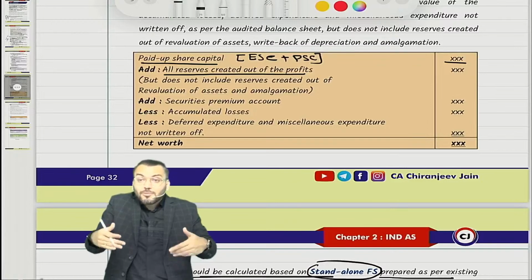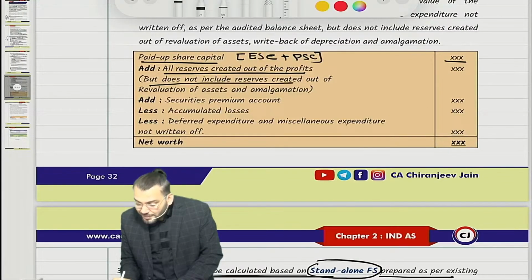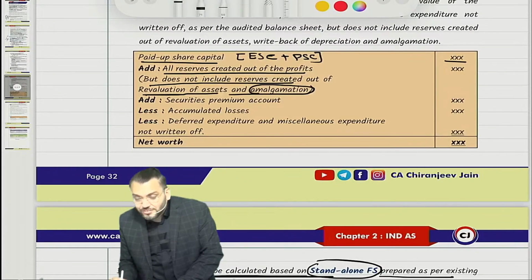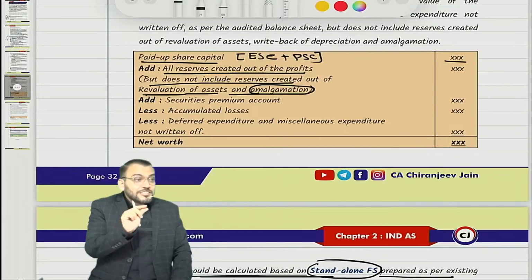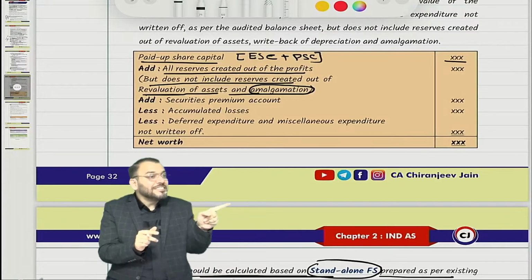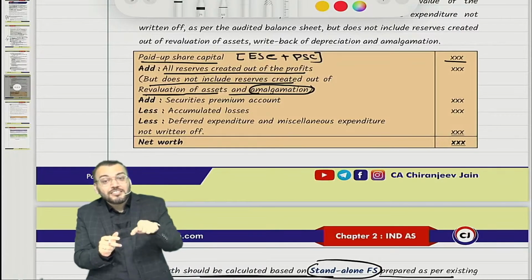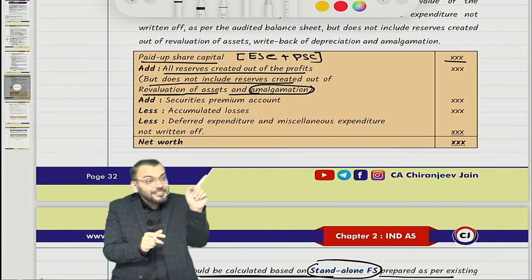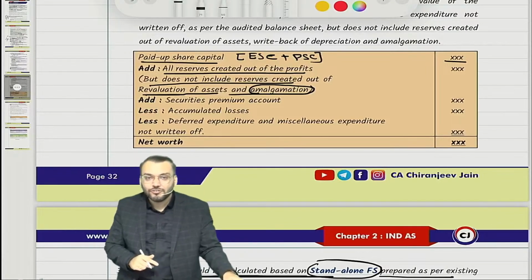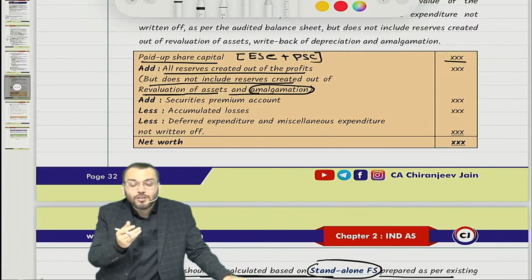That is not created out of profit. Therefore, the definition does not include reserves created out of revaluation of assets and amalgamation. So two reserves are excluded: revaluation reserve, and the capital reserve created in the amalgamation chapter in AS 14. Understood? Because they are not created out of profit.